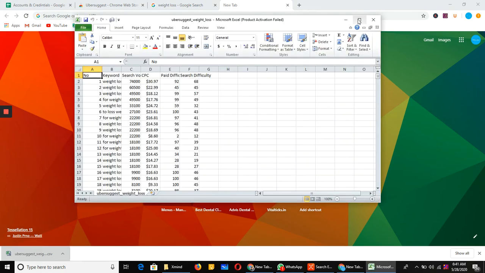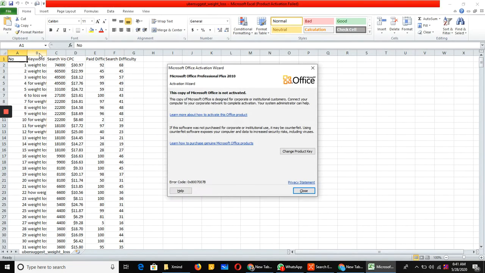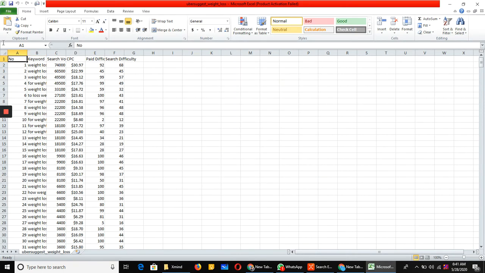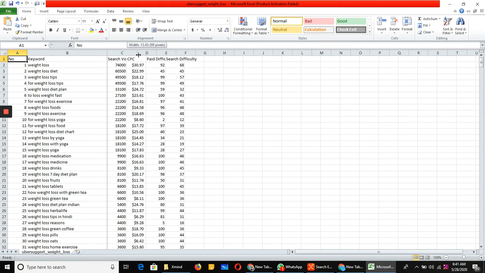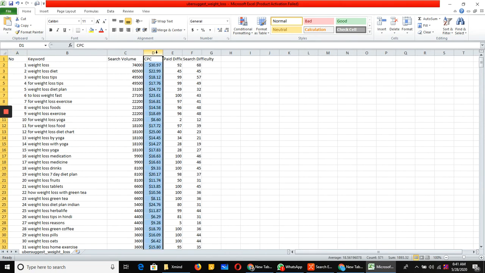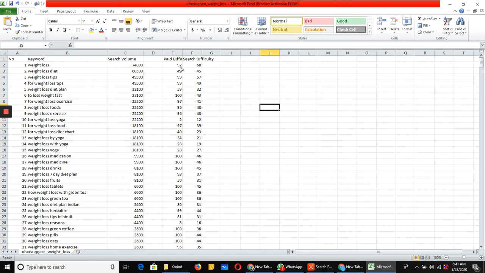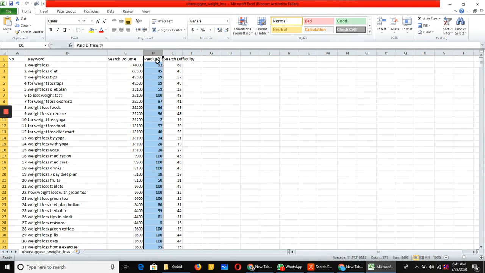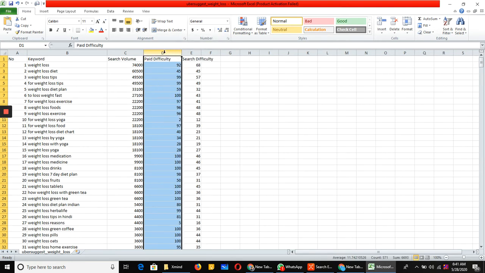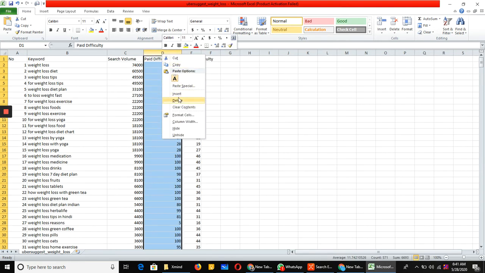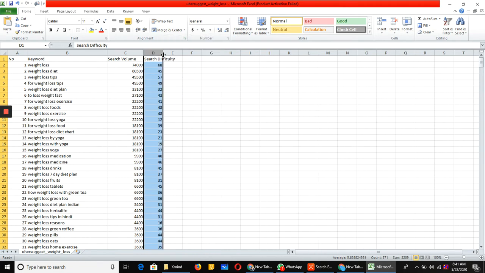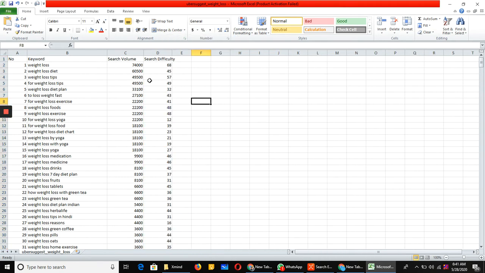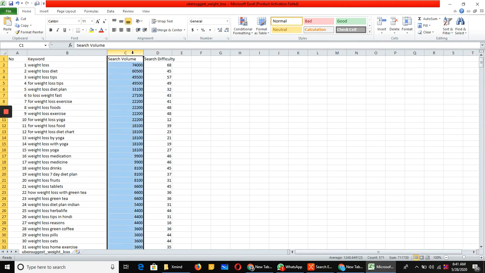Let me organize it in a proper way. Can you see here keyword, search volume and CPC? I don't want these right now because this is all about paid campaigns, so I'll delete it. Paid difficulty is also not required, I'll delete it, and I need the search difficulty. So what I do here is just filter.